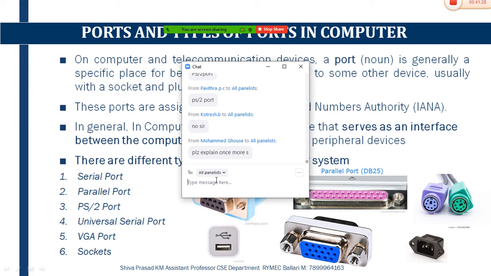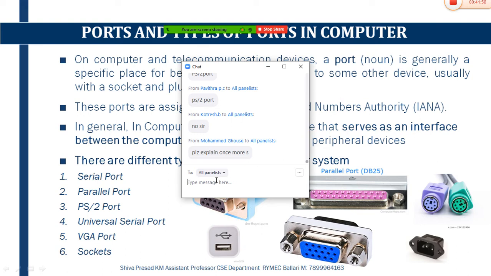The data transfer which takes place between this PS2 port and the peripheral device which you have connected, in the form of mouse as well as keyboard, is around 150 kilobits per second. And the flow of data between the system and these peripheral devices takes place in a serial manner only.